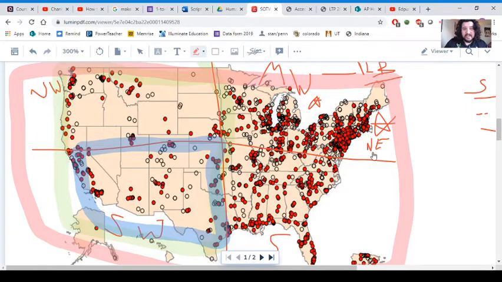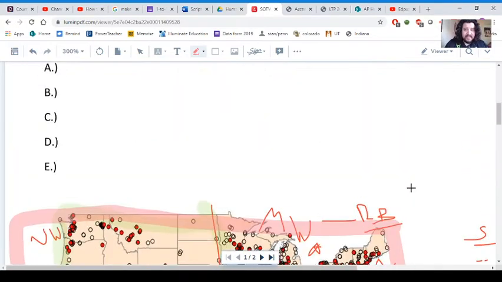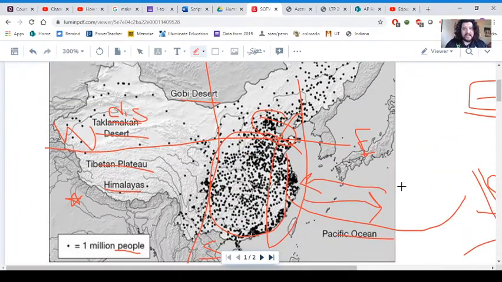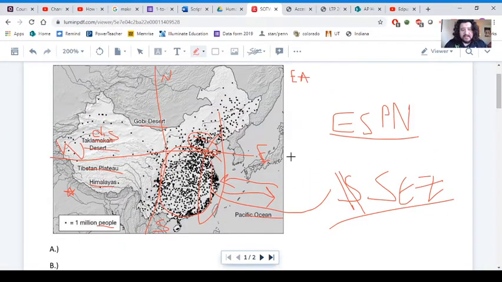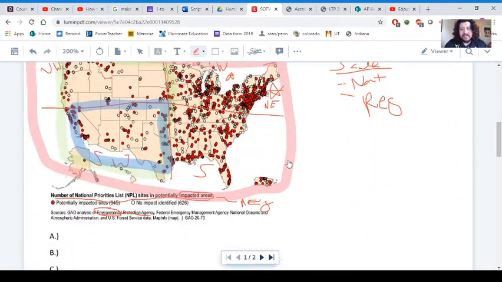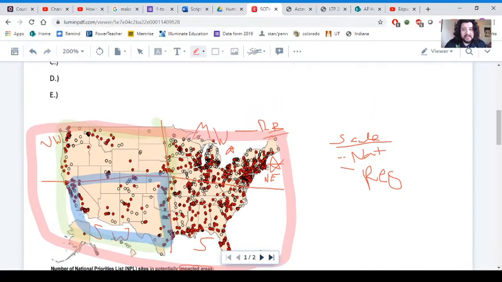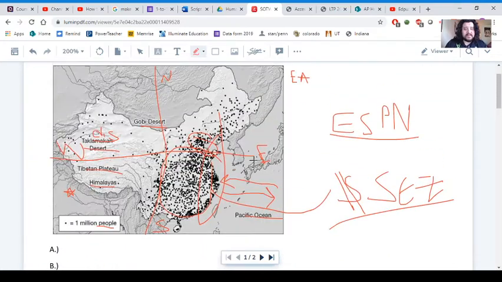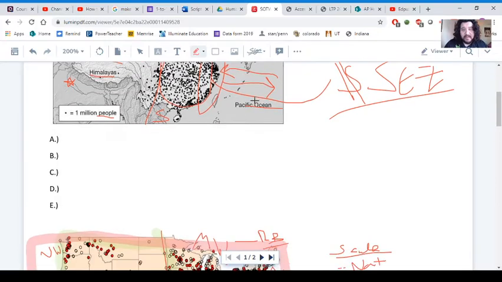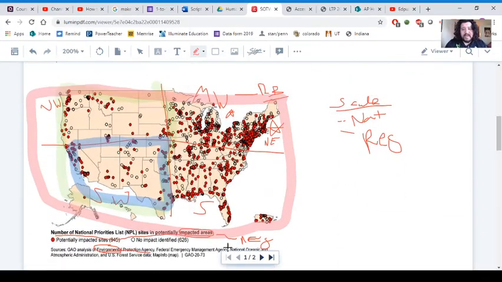So we want to be thinking about scale. We want to be thinking about the differences in looking at different scales of analysis. For this question, even for the previous question too, scale definitely applies in both of these cases. So as you're crafting your questions, keep these things in mind. At the very least, when we're thinking about maps or we have a map as a stimulus, scale is always going to matter. And for most every stimulus, you're always going to be able to tie things back to ESPN: economic, social, political, environmental factors that could be the reason why the map looks the way it looks.